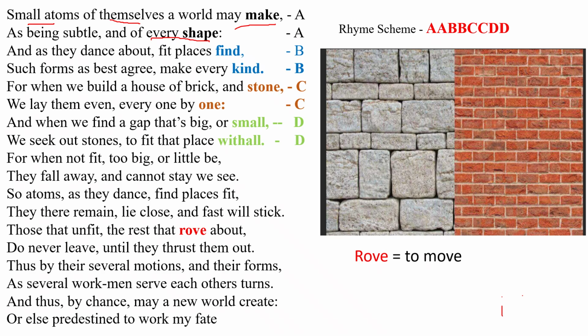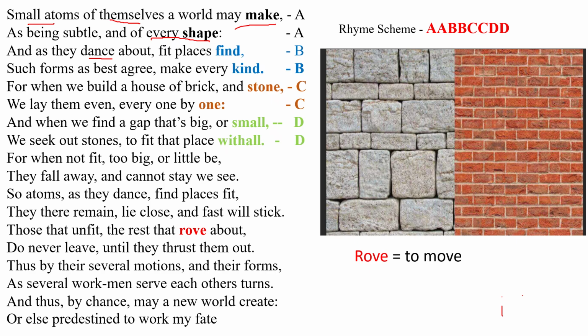Third line: And as they dance about, fit places find. Here the poet uses the word dance. The word dance suggests that atoms continuously move from one place to another. They don't remain at the same place. They continuously move freely.